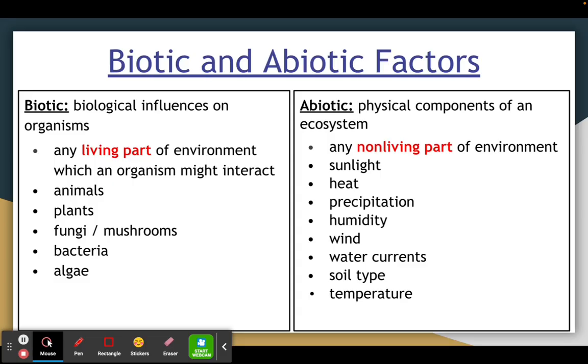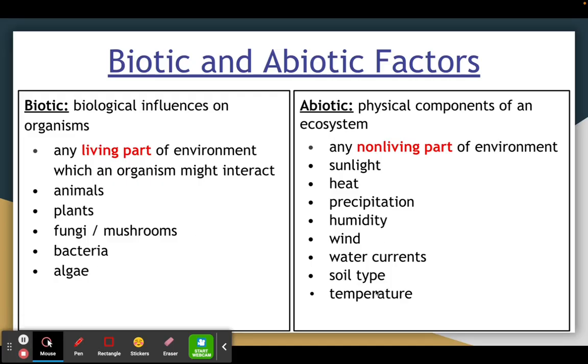When we talked about ecology as the living and non-living things interacting, abiotic, remember the prefix a meaning not. So there are going to be the non-living environmental parts that are found in a region. So like sunlight, heat, the type of precipitation, is it rain, is it sleet, is it snow, the level of humidity, so that's how much water vapor is in the air, wind, the different types of water currents if you're looking at an aquatic area, the different types of soil that might be in an area and what kinds of plants can grow there, as well as temperature. So right now we're focusing on the living and the non-living parts of an area.